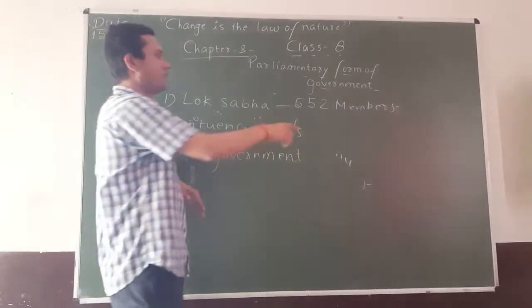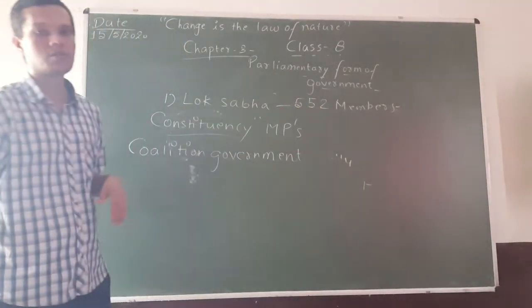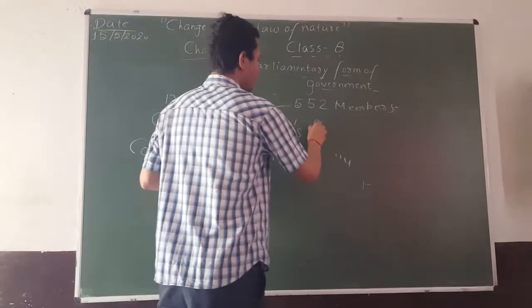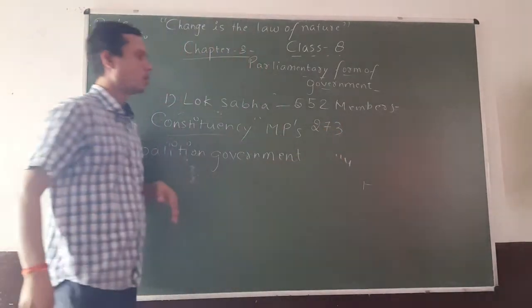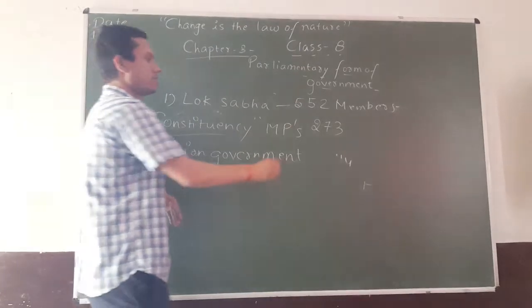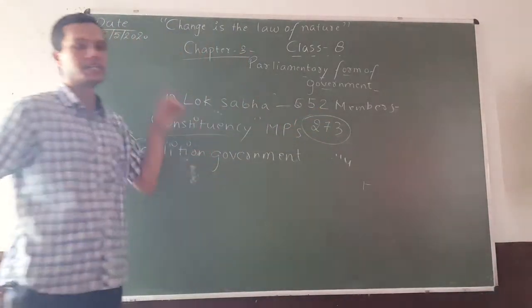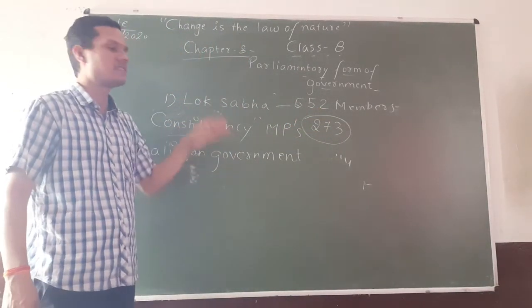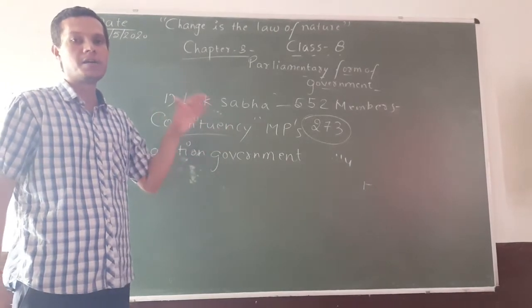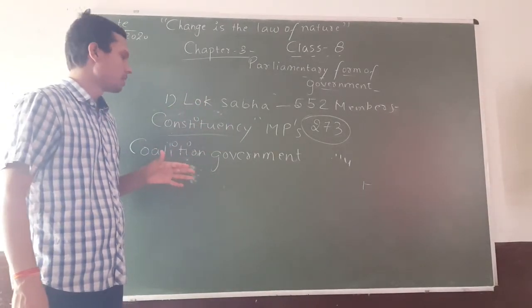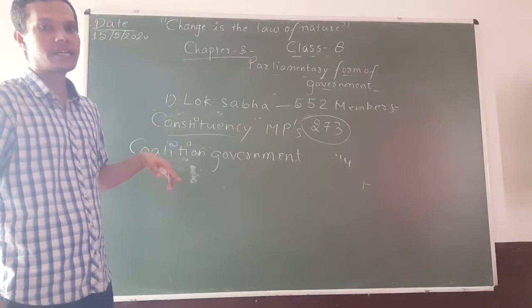For example, if there are 552 members in the Lok Sabha, then at least 273 seats or 273 constituency seats should be won by a particular political party. Otherwise, that particular party will not be able to form the government. Okay. So, in that particular case, what happens?